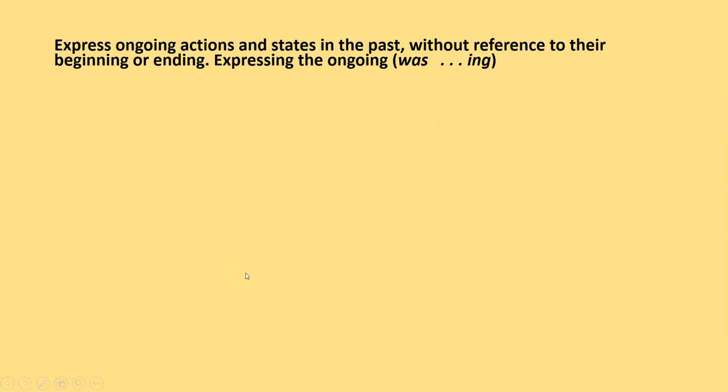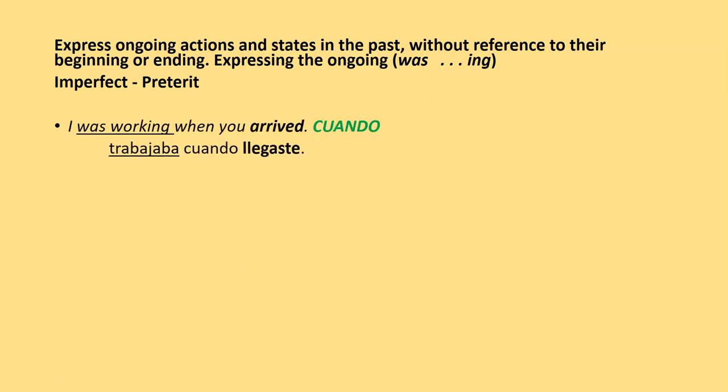Express ongoing actions and states in the past. Here you are going to use the imperfect and also the preterit. Trabajaba cuando llegaste. I was working when you arrived. So you know that was plus the second verb that ends in ing is going to be translated as the imperfect, trabajaba. Also notice how we are using the word when, meaning cuando. This word is introducing the preterit here. I was working, imperfect. Cuando llegaste, preterit.